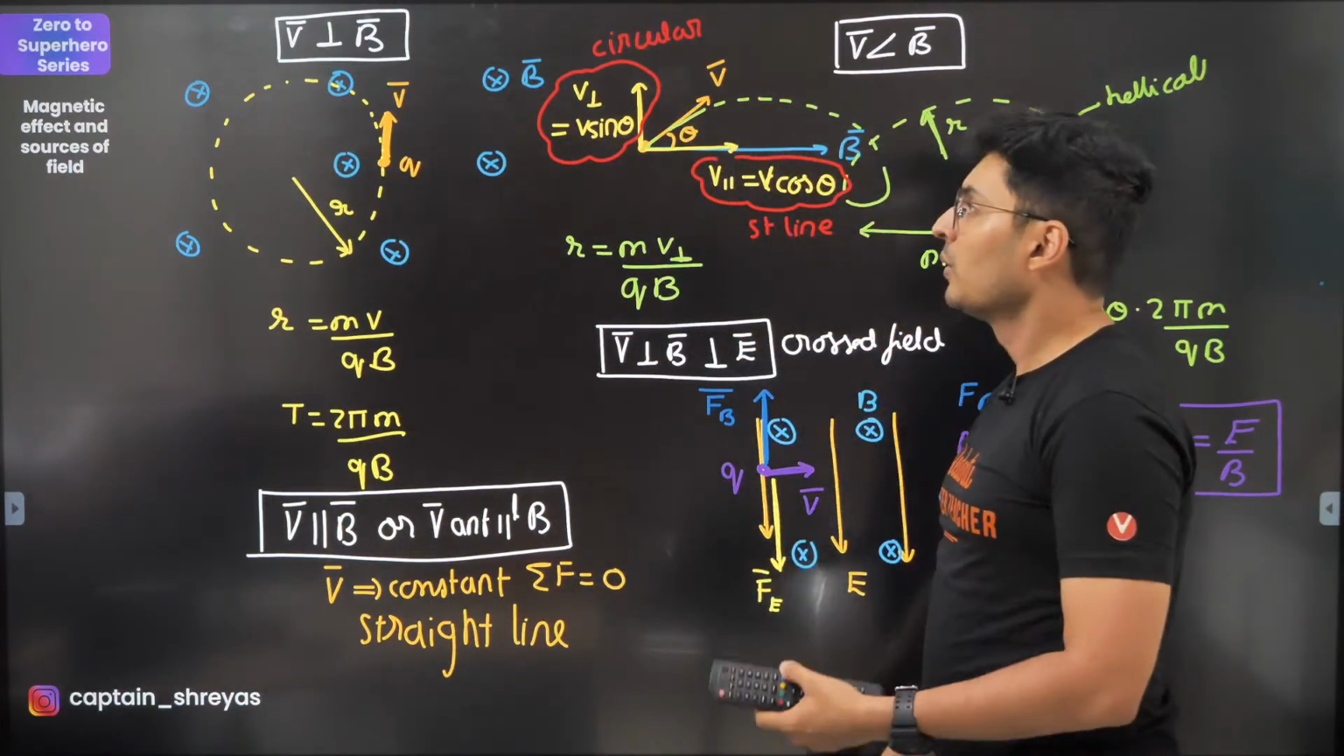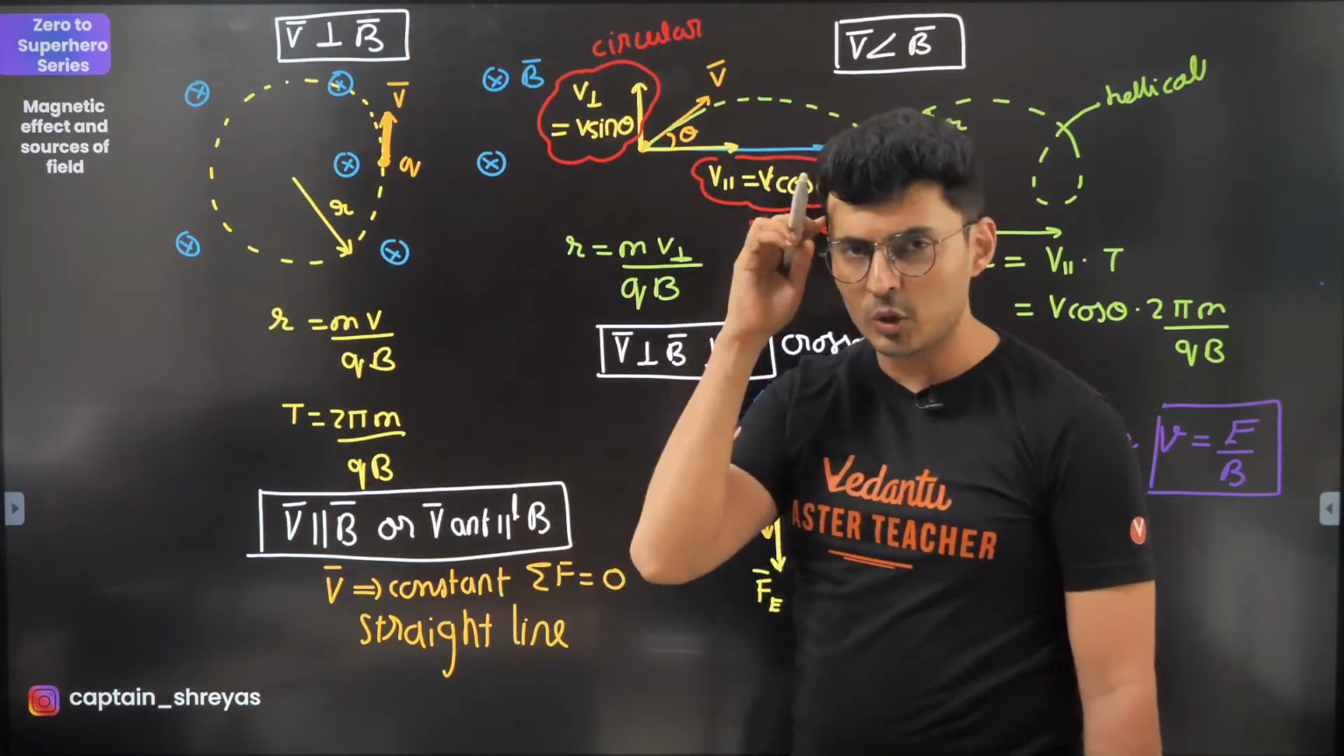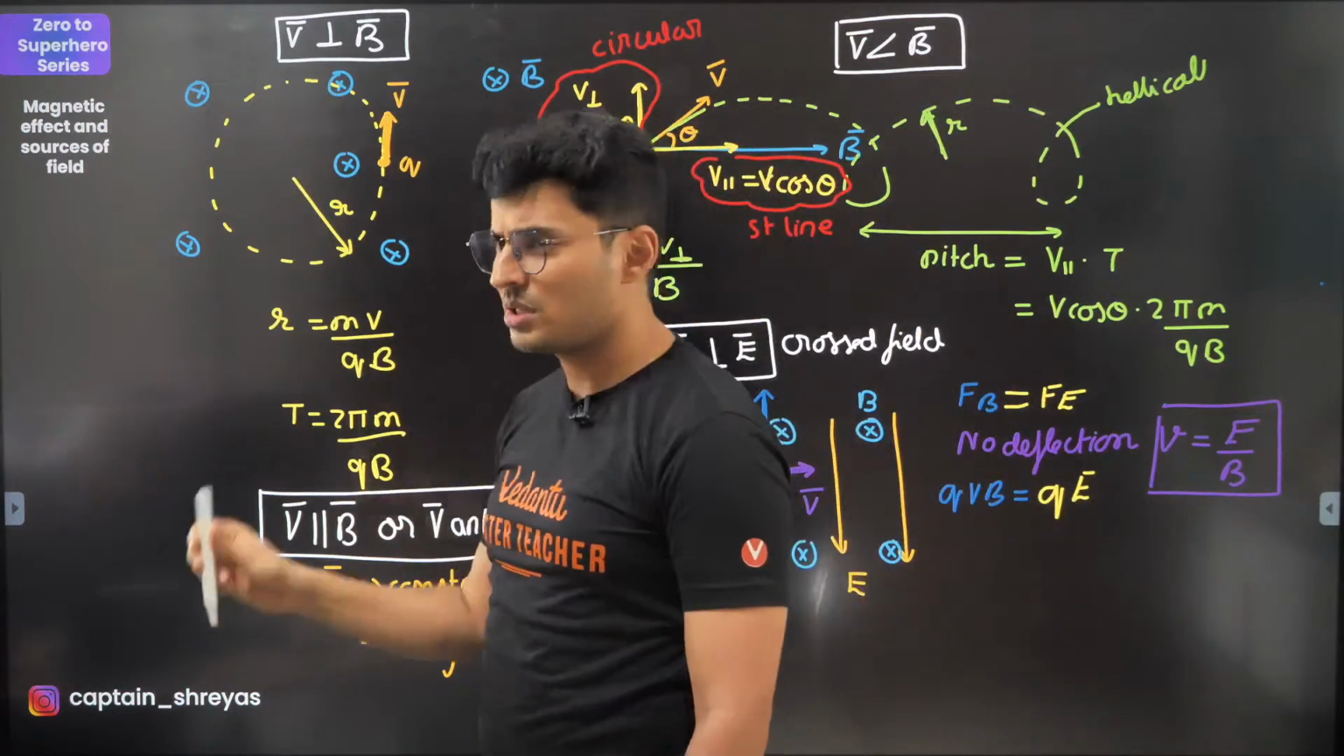Okay, now moving ahead. So radius is mv by qB, time period is 2 pi m by qB. You should know these formulas, direct questions come from this.